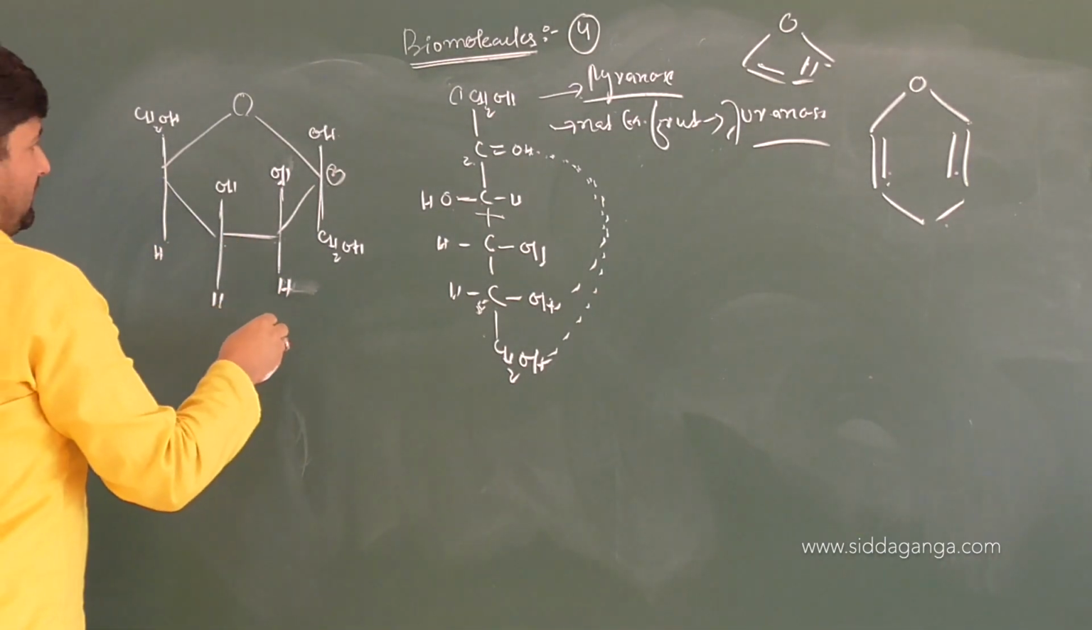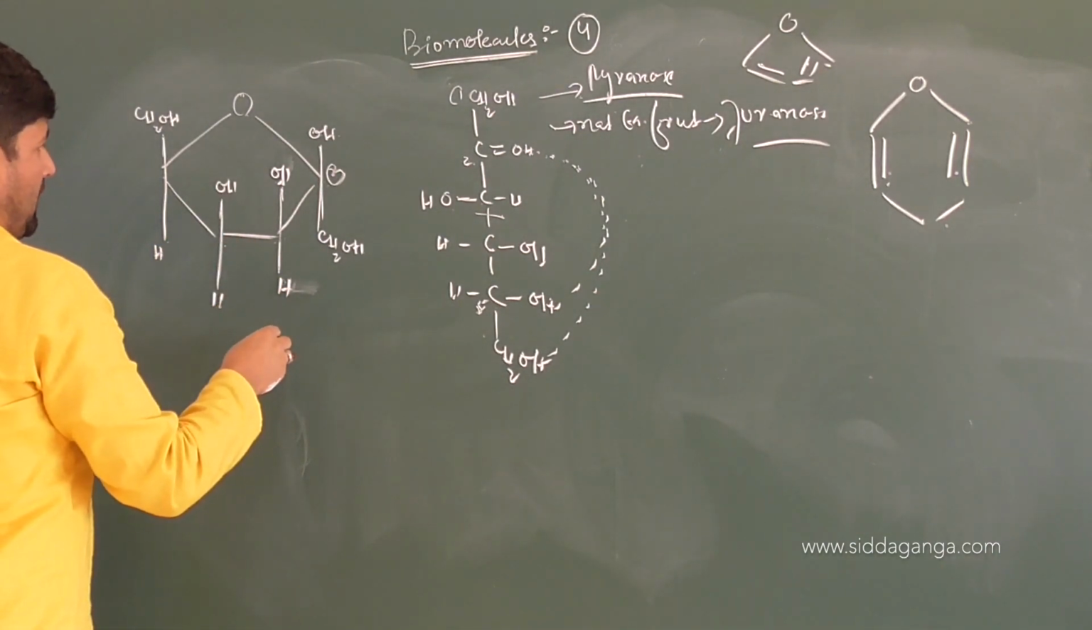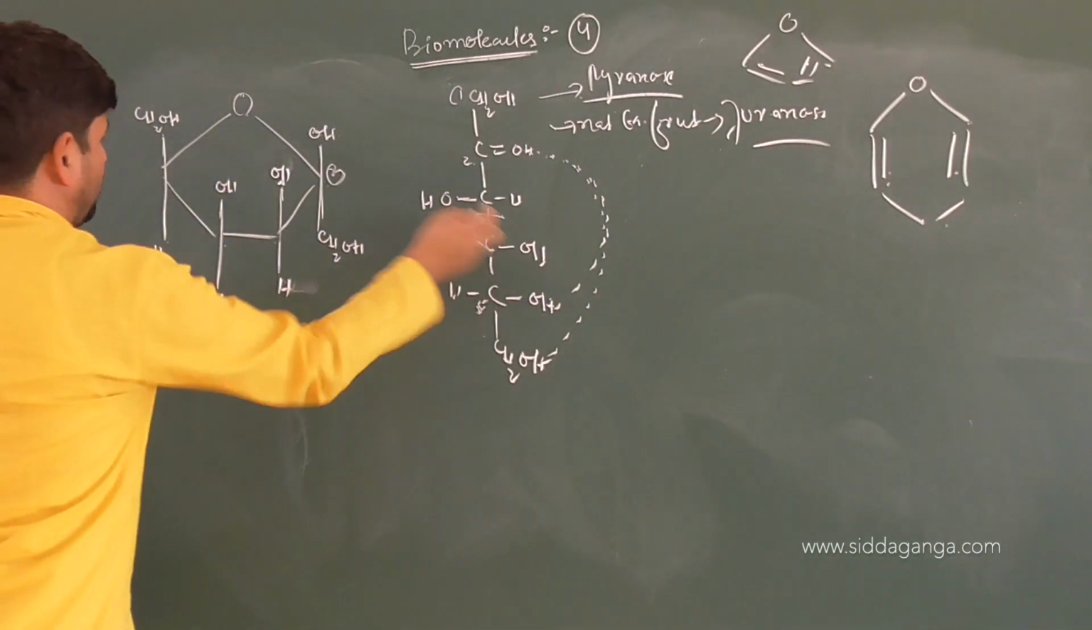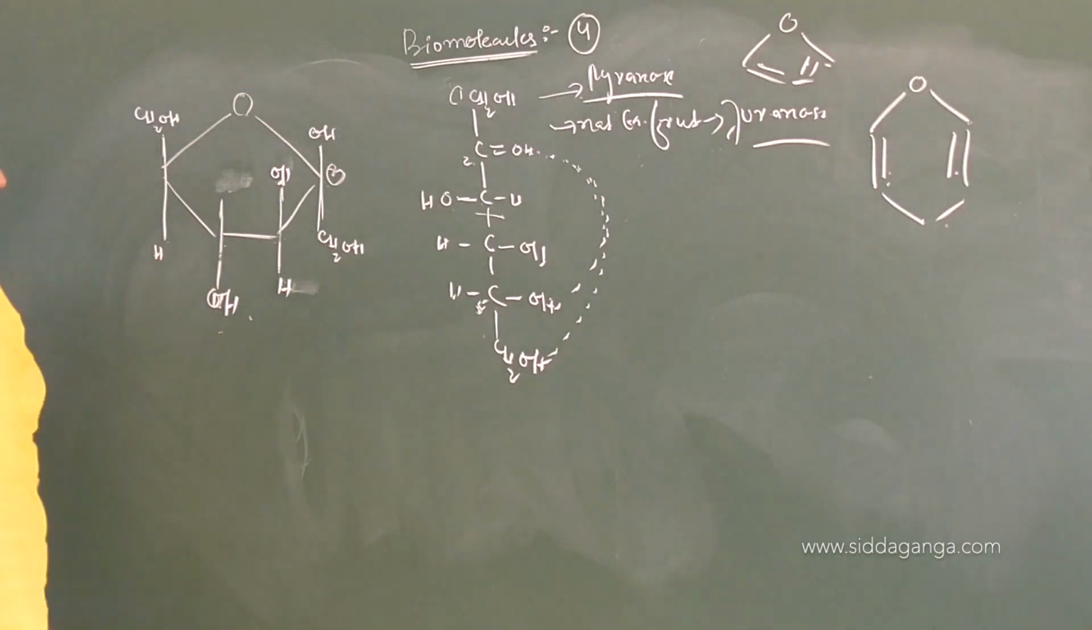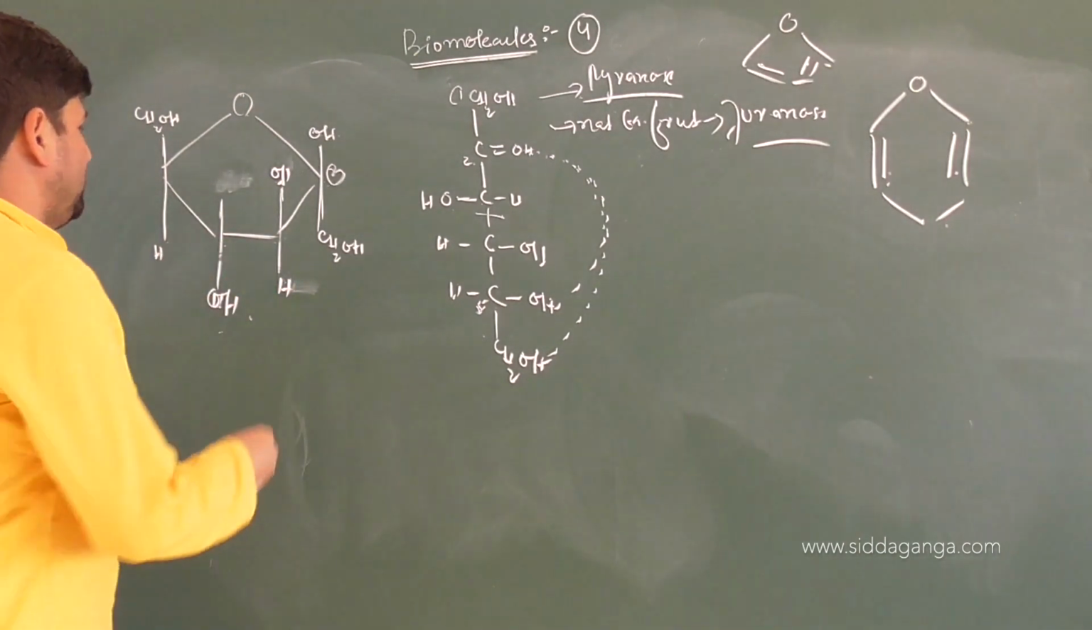Then, right. So on the right side, again very good. You got OH here and then you have CH2OH. So this is the structure for fructose.